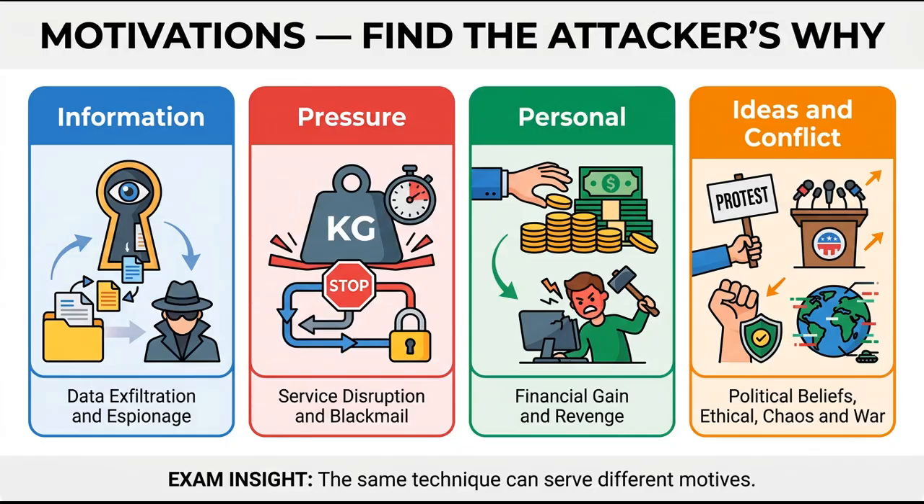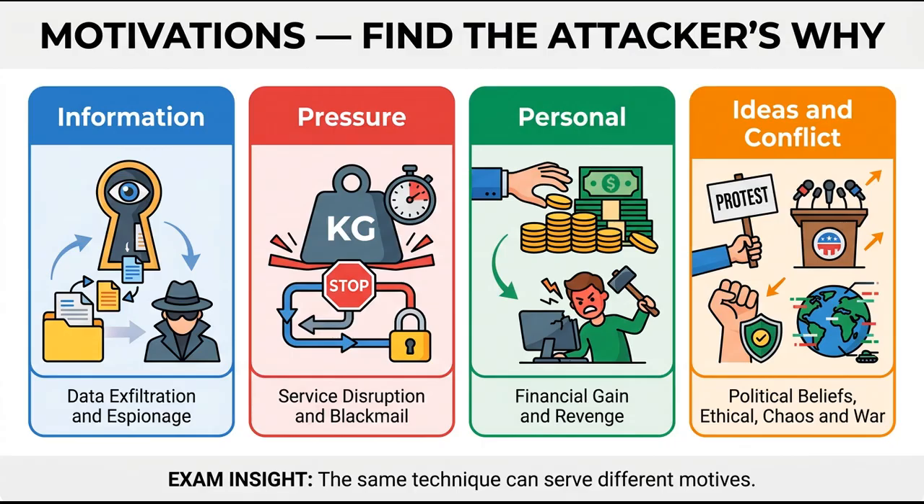Motivation answers why the actor acts. Data exfiltration means removing information from an environment without authorization. The stolen material might be customer records, source code, research, or credentials. Espionage is secret intelligence gathering for strategic advantage and is strongly associated with nation-states, although competitors and criminals may also spy. Service disruption targets availability. Blackmail uses damaging information or a threat of harm to coerce the victim. Financial gain includes ransom, fraud, resale, theft, and extortion.